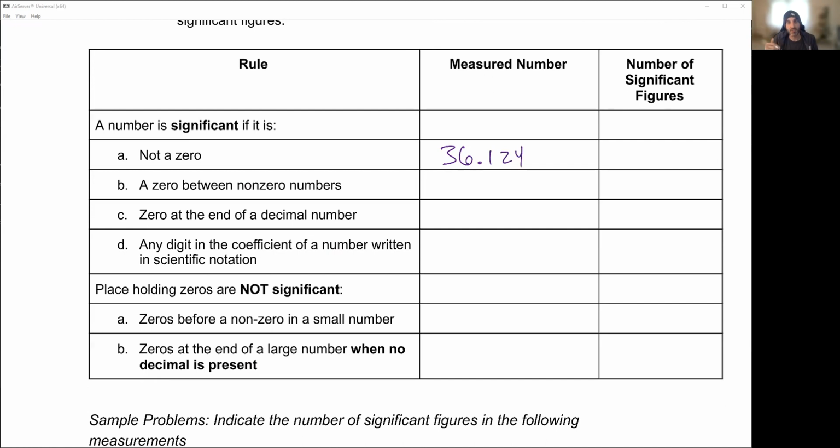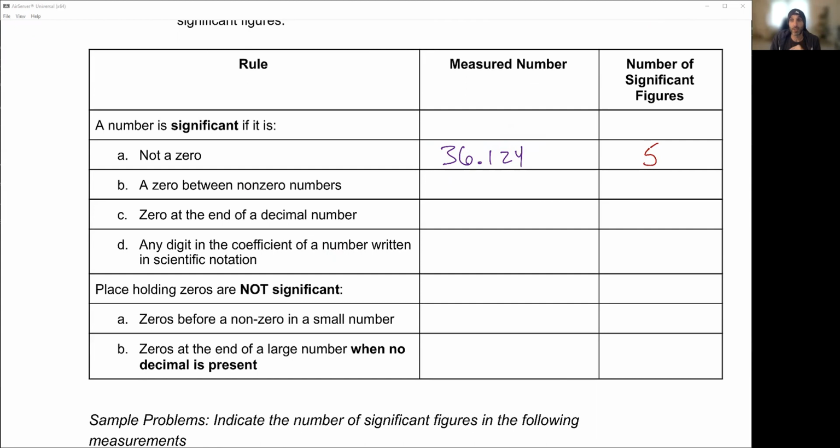36.124. Every single one of those digits in that number is a non-zero, so it's not a 0. It is considered significant. So 1, 2, I'll do it this way. 1, 2, 3, 4, 5. There are 5 significant figures in that number. Easy enough. Every single one of those is significant. You're not always going to take all of the numbers that you have when you're taking a measurement or doing a calculation. But if a measured number is written down, you have to assume that all of the numbers are significant.